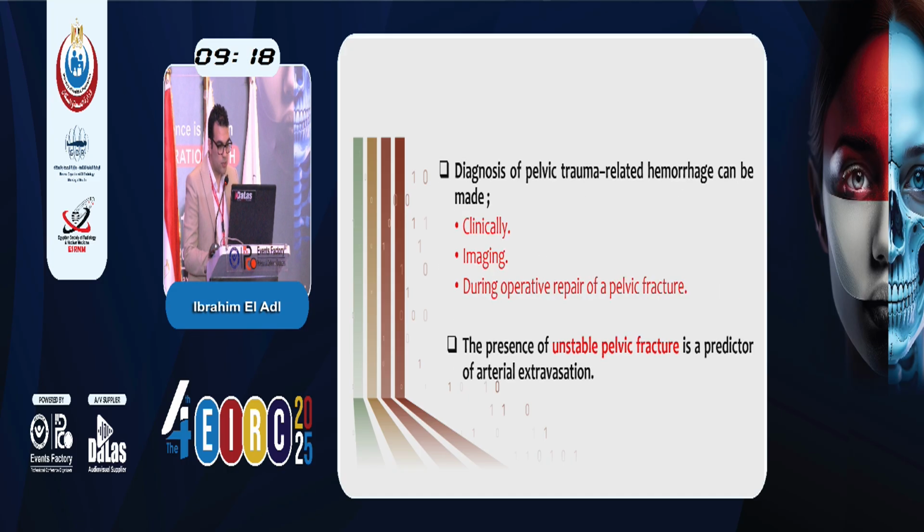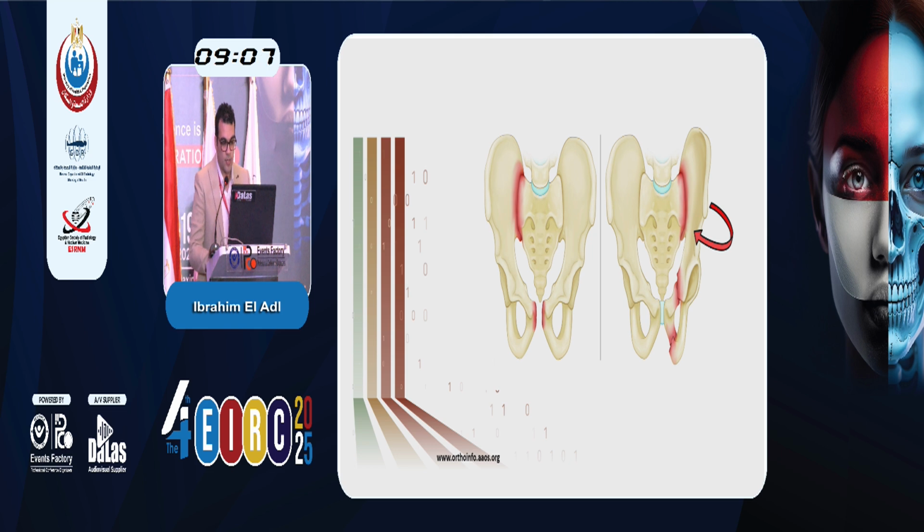Diagnosis of pelvic trauma related to hemorrhage can be done clinically and by imaging or during operative repair of pelvic fractures. Presence of unstable pelvic fracture is a predictor of arterial extravasation. Here in this diagram showing pelvic fractures, it's the most common site of pelvic fracture with arterial extravasation, in the form of sacroiliac and pelvic regions.